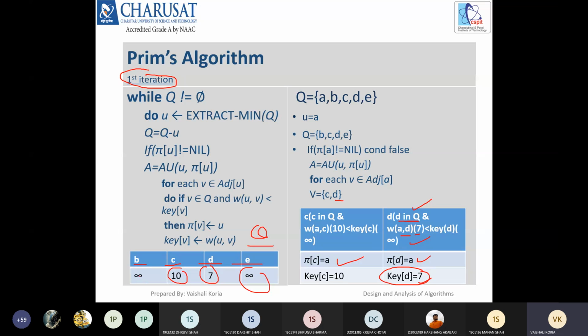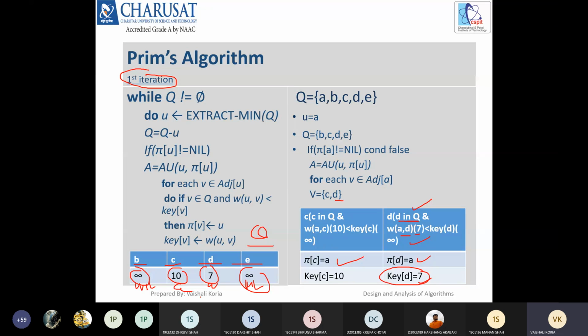The parent of b is nil, the parent of e is nil, but the parent of c and d is a. So this is what happens after the first iteration.